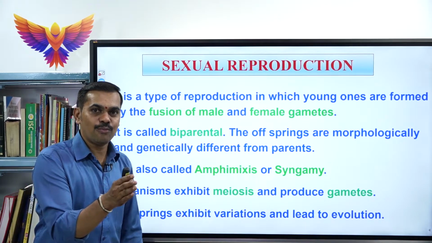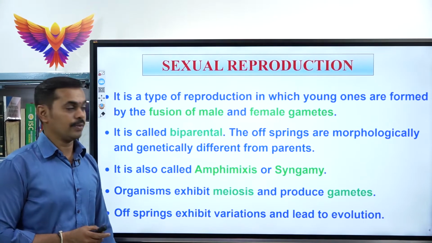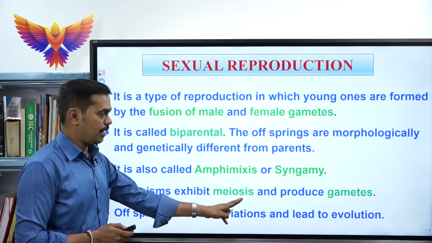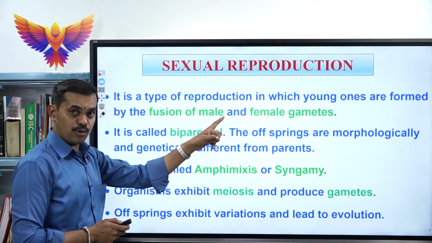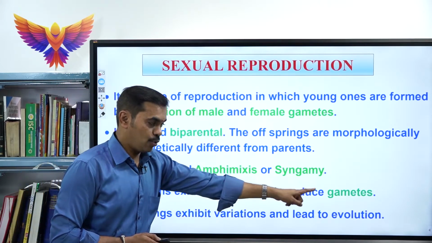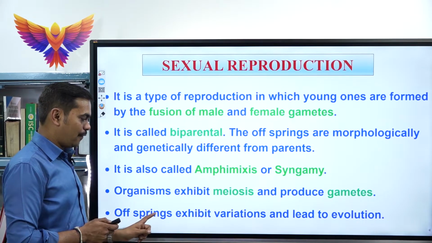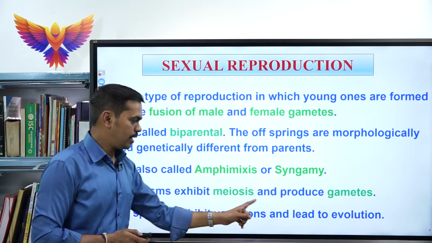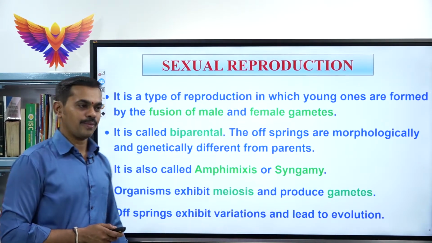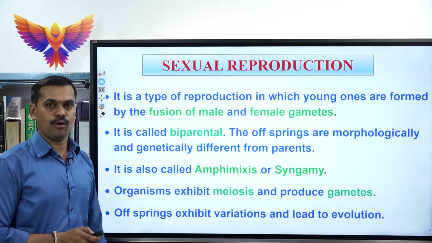Evolution means change from one condition to another condition. Since meiosis occurs in all sexually reproducing organisms and produces gametes, the offsprings exhibit variations, and the variations lead to evolution. That is very important.